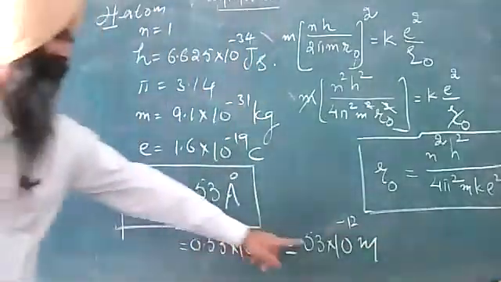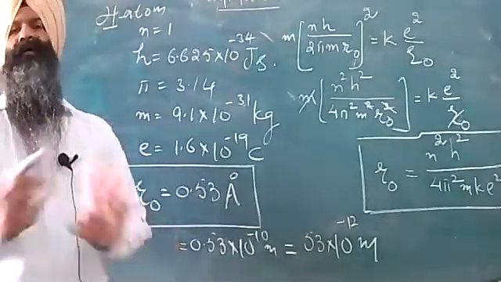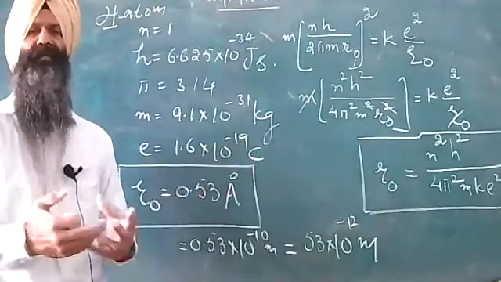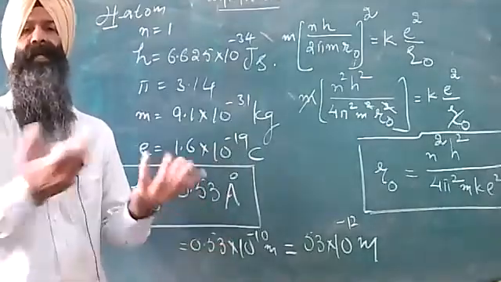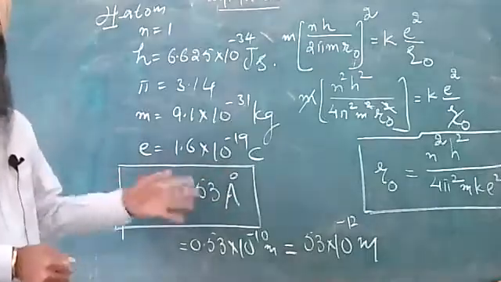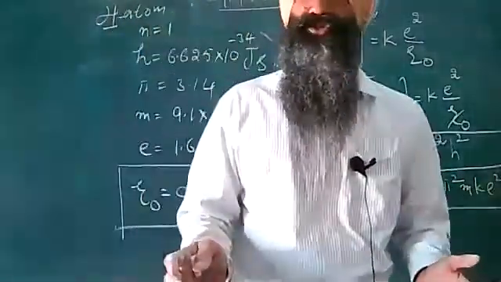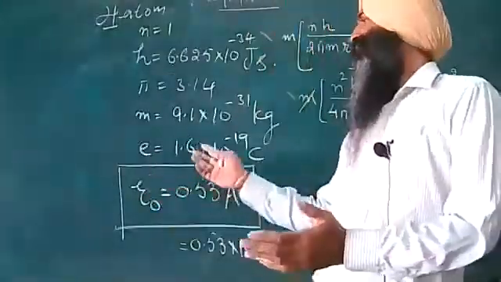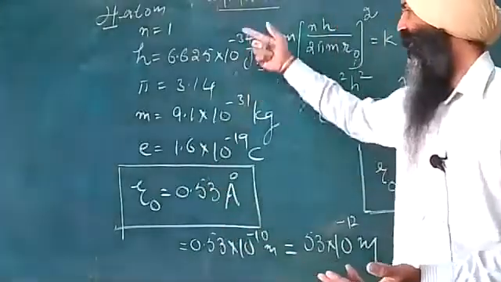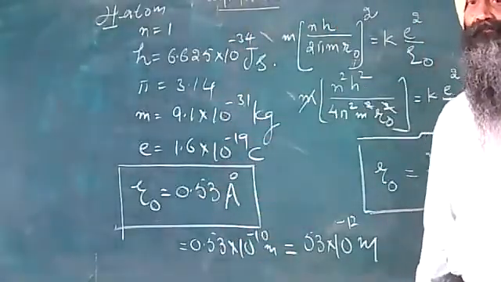So you can well imagine that the hydrogen atom does not have very large dimensions; it has small dimensions in terms of radius. So this is how Bohr's model of atom is quite helpful for us in estimating or calculating the radius of the hydrogen atom.